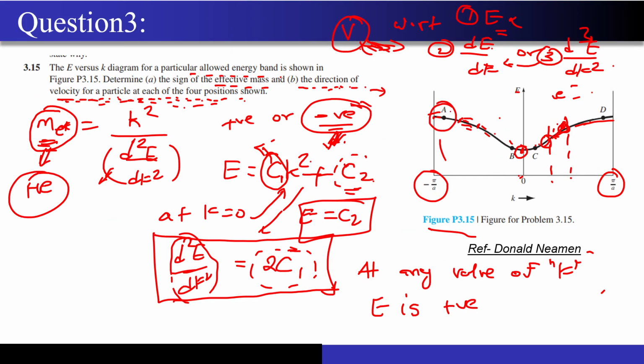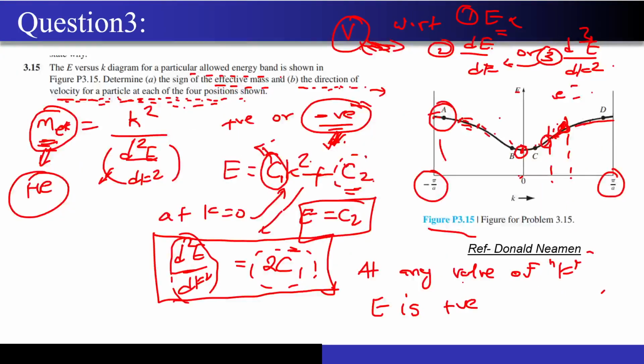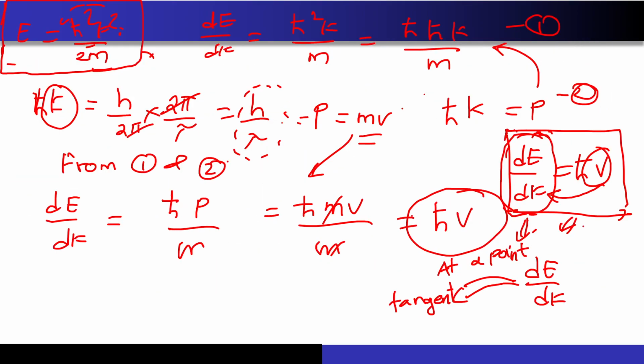This is my point number A, right? So how can I tell whether the direction of velocity is positive or negative? Just a simple thing: I have to find the derivative at that particular point, and finding the derivative at a point is nothing but drawing a tangent to the curve at that point, right? So if I draw a tangent at this particular point A, you can see the slope of the tangent is negative. Since the slope of the tangent is negative, that means d by dk at that point is negative. That means the direction of velocity at point A is negative.